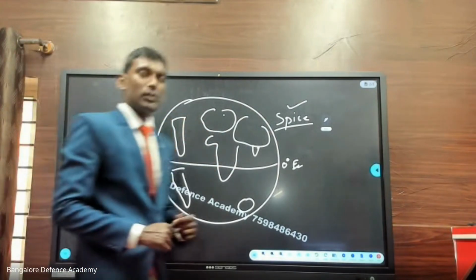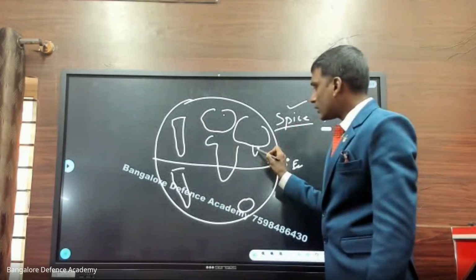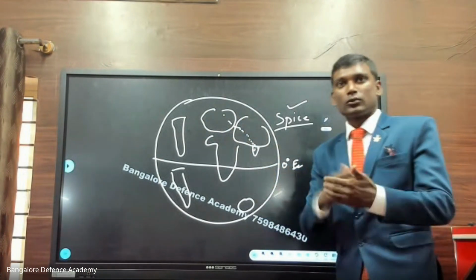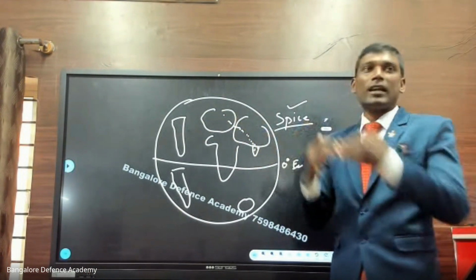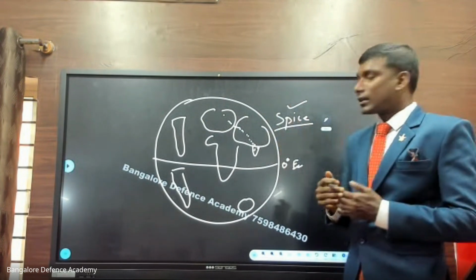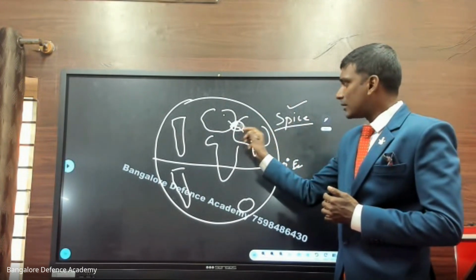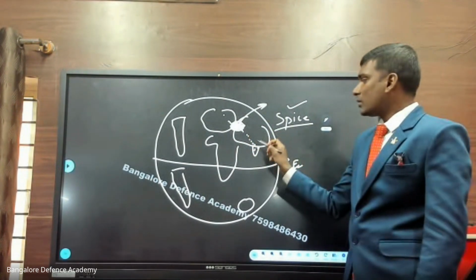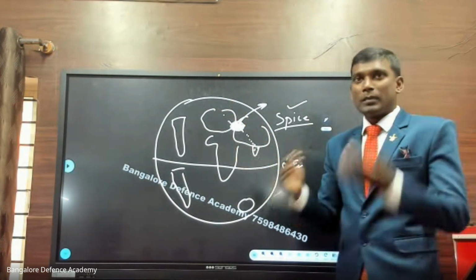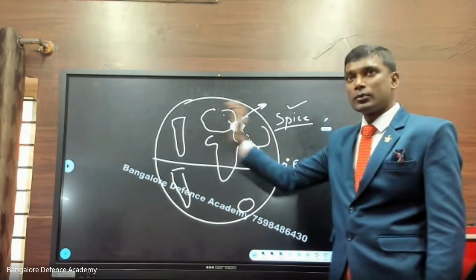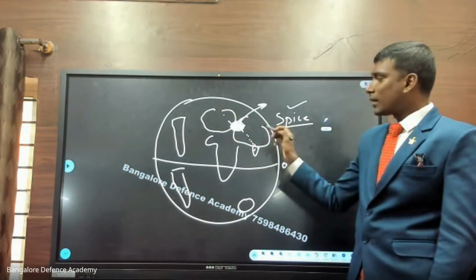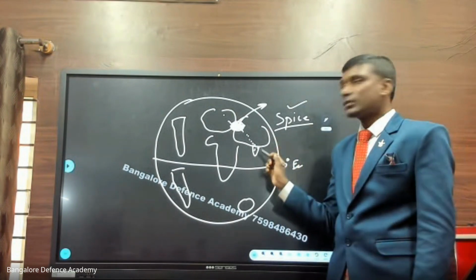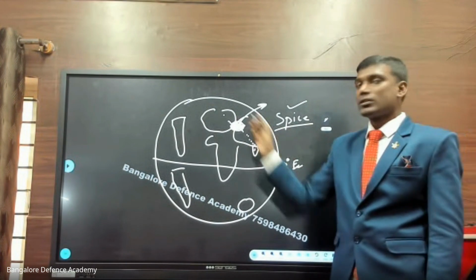Now suddenly there was a problem. See, from India, there was a land route from Asia. I can go, I can enter Europe, and I can do business. So there was a route from the land. The land was connected. Asia and Europe were connected. But here, there is a country called Turkey. In Turkey, there was one king. When he came to power, he said that anyone going from Asia to Europe should pay me tax, and those coming from Europe to Asia should pay me tax. So due to this issue, the cost of the commodity started increasing. Whatever you want to sell, for example spice or cotton, the cost started increasing.